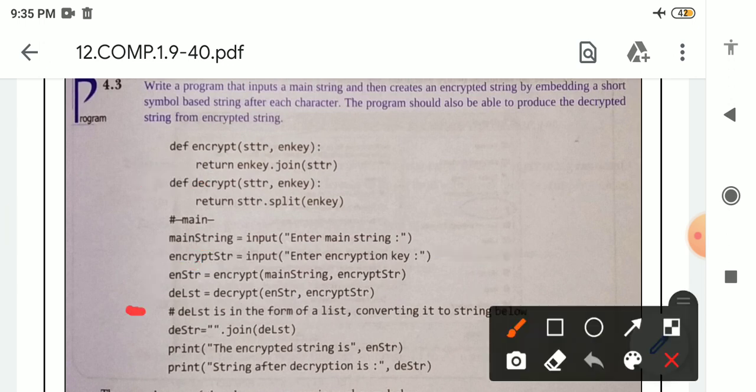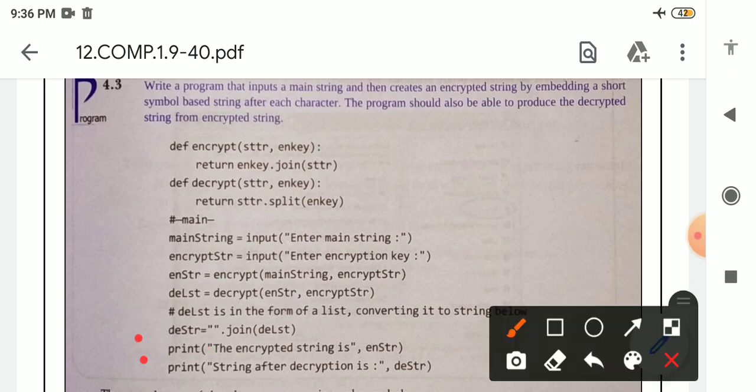After that, this is a comment line. We are writing here destr. Destr is a name of variable, which means in decryption we will remove the symbol present in the string. So we have to use the join function. Destr is the name of variable, after that double quotation blank dot join dlst. Dlst stores the decrypted part. But when we are decrypting, we have to convert the string into the original form. So we are using the join function here.